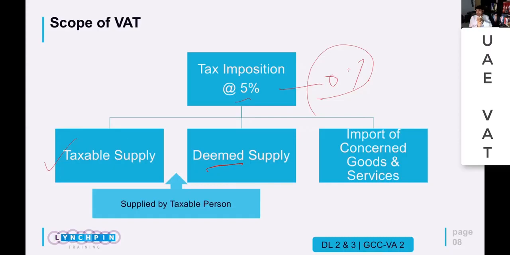So first scenario would be that it is a taxable supply. Second scenario is that it is a deemed supply. And the third scenario is if it is an import of concerned goods and services. So why is this import treated as my taxable supply? Because when I import the goods or services, my supplier will not be charging me 5% VAT.